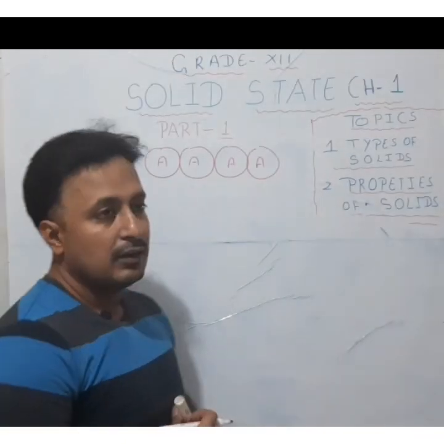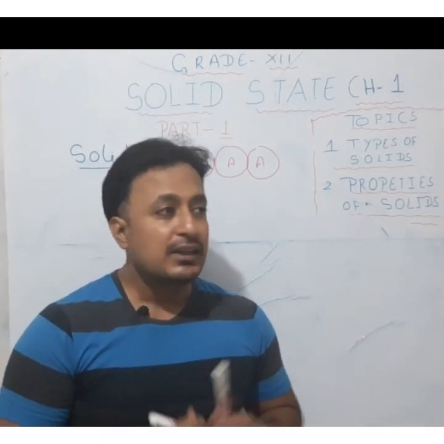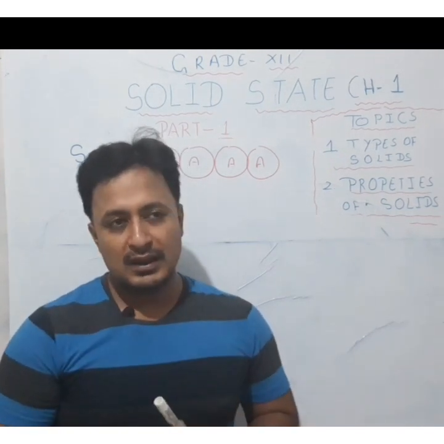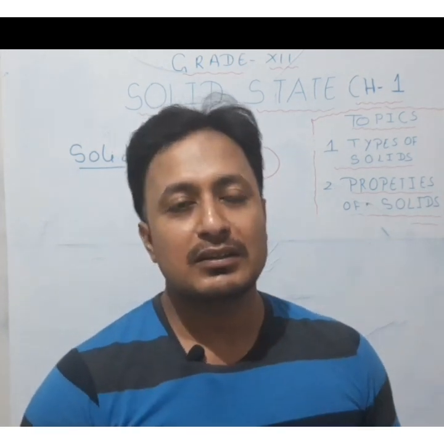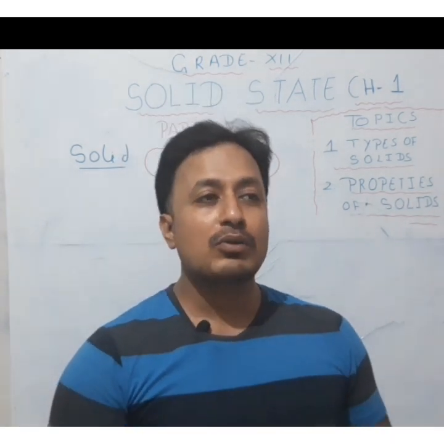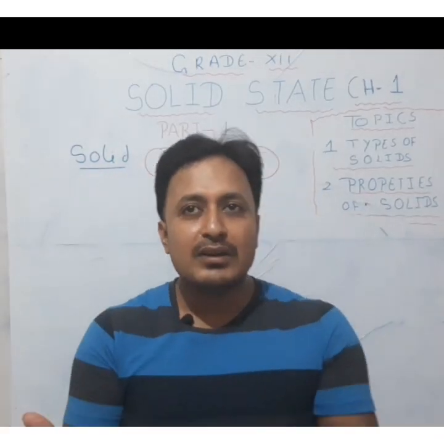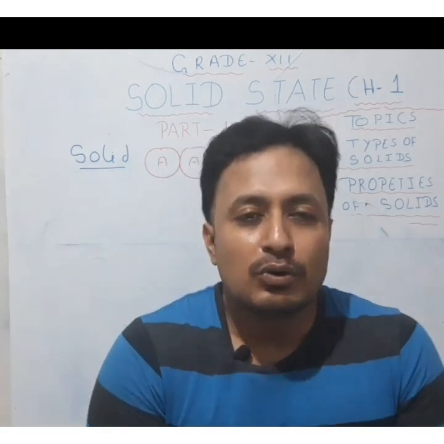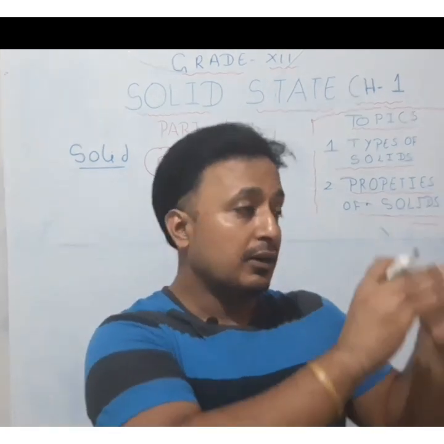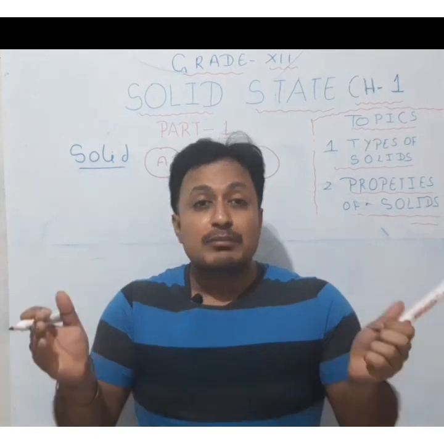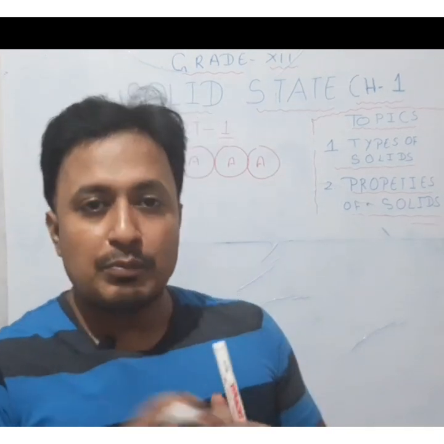Because of this, they have unique properties: they have definite shape, definite volume, and a geometrical arrangement which is definite. But in our daily life we come across many different types of solids which do not have these kinds of properties. I'm talking about glass, I'm talking about coal. What kind of shape coal has, we cannot define. So there may be different kinds of solids where it's difficult to determine or describe their shapes. So we have to study different kinds of solids in this chapter, and one by one we are going to discuss them.